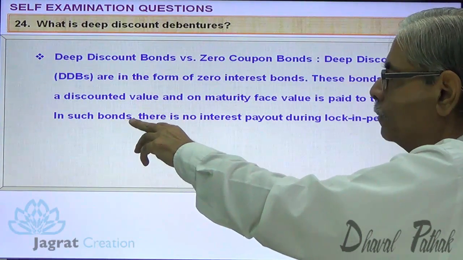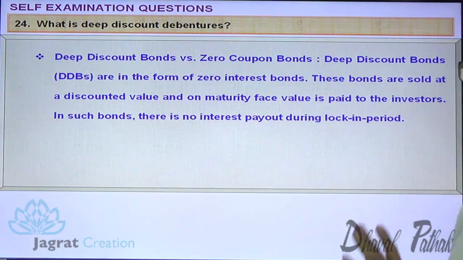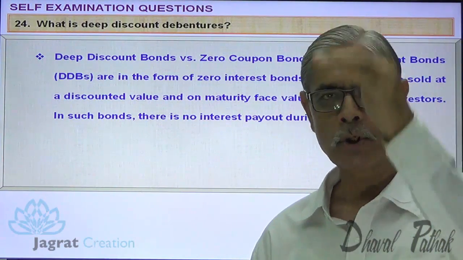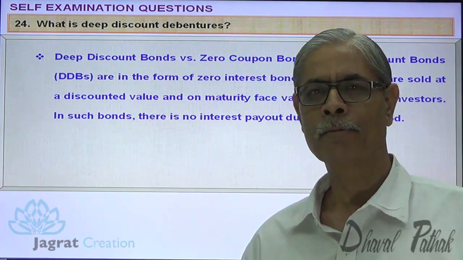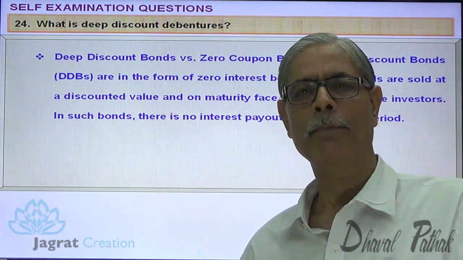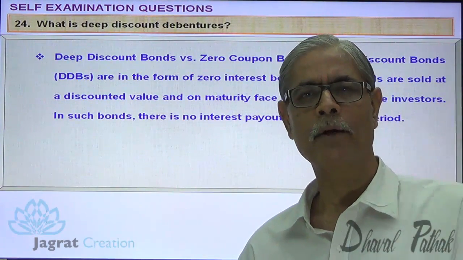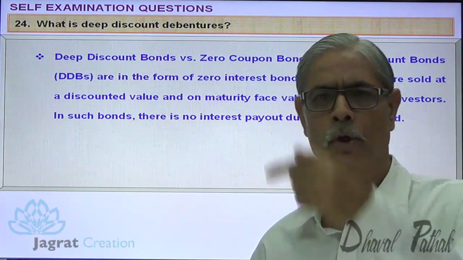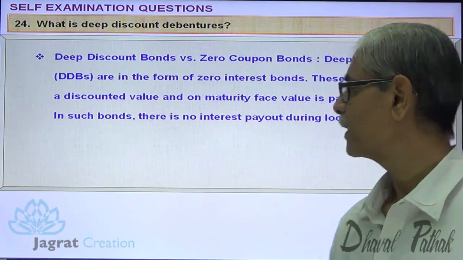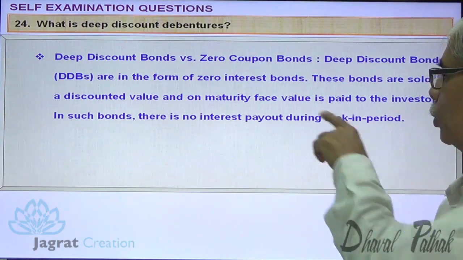In such bonds, there is no interest payment or payout during the lock-in period. The discounted value is received today. The total face value is to be paid on maturity. During the tenure, there is no interest payout during the lock-in period.